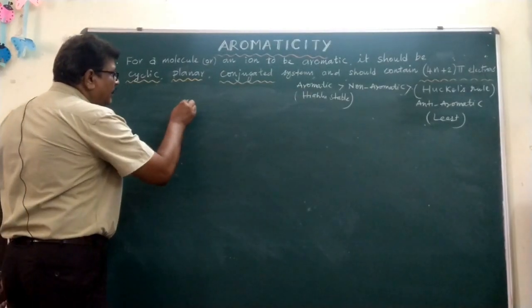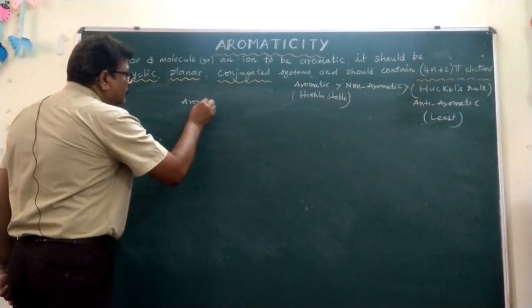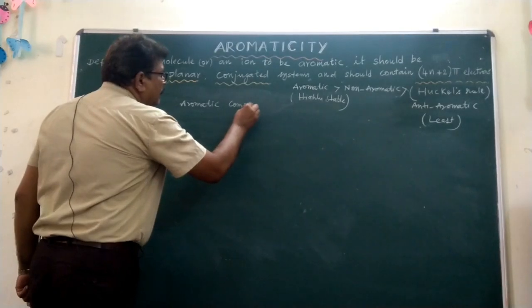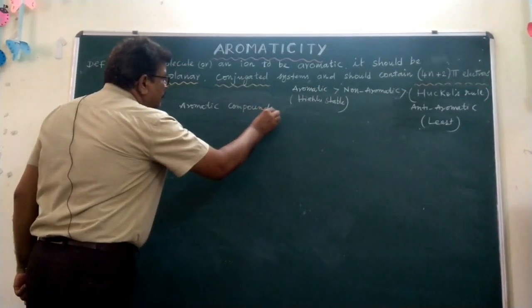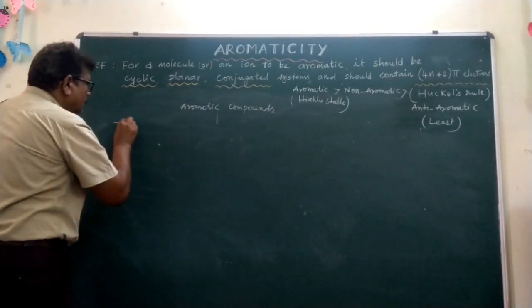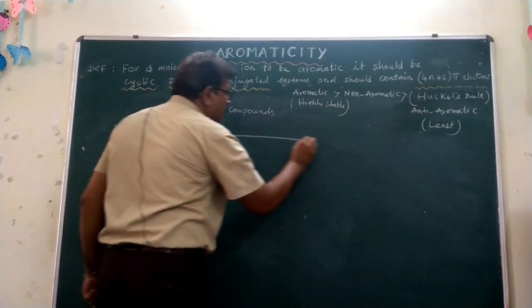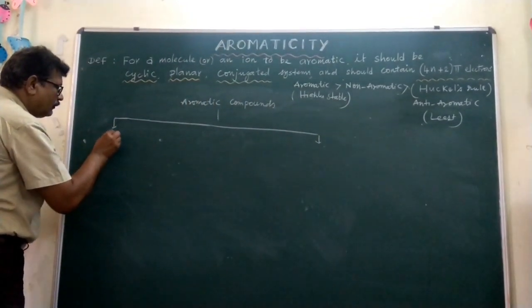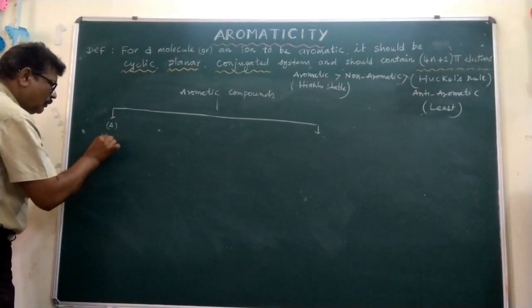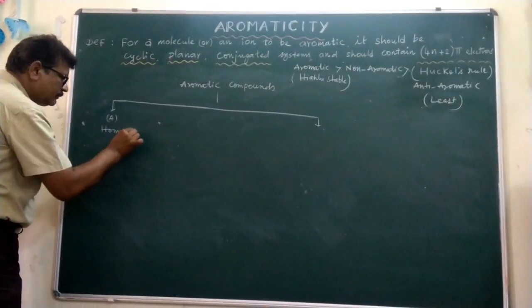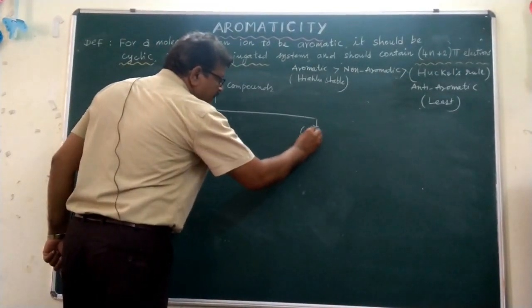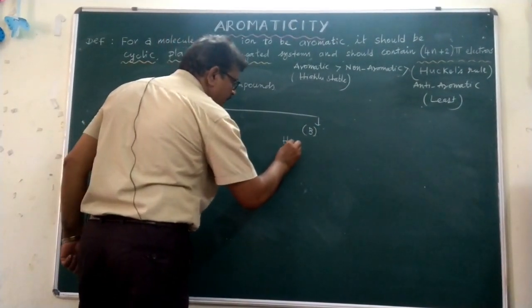These aromatic compounds are classified into two types. One is homocyclic, the second one is heterocyclic.